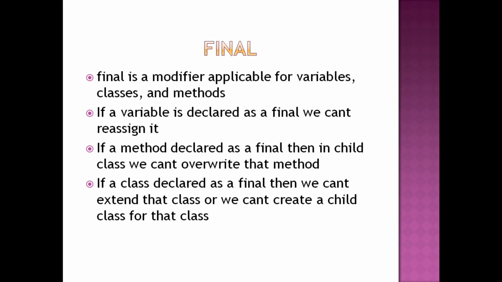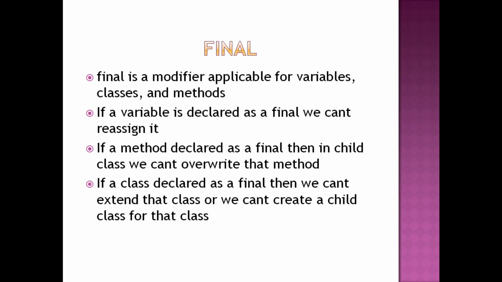Its definition is final. And if a class is marked final, that means inheritance is not possible for that class. Nobody can derive any child class from it.